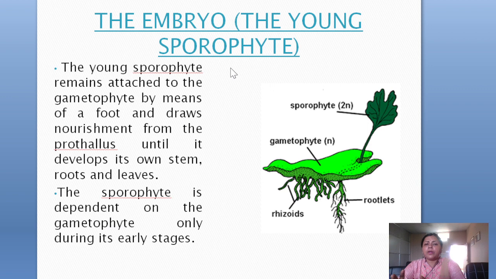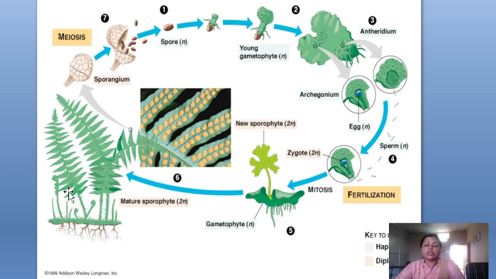So after that, the embryo, and what happens to the young sporophyte? The young sporophyte remains attached to the gametophyte by means of a foot, and it draws nourishment from the prothallus until it develops its own stem, root, and leaves. From the zygote, the structure which comes out is known as the protonema, and it bears rhizoids. The sporophyte is partly dependent on the gametophyte at the early stages of development. After that, it becomes larger in size, grows, matures, and forms the adult sporophytic plant.